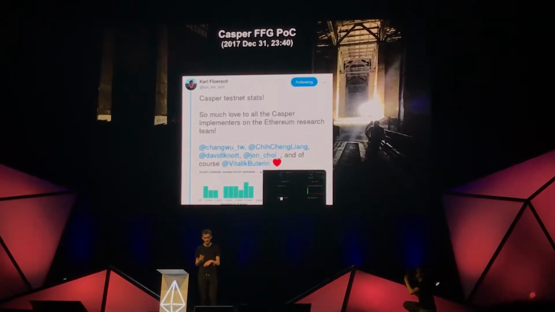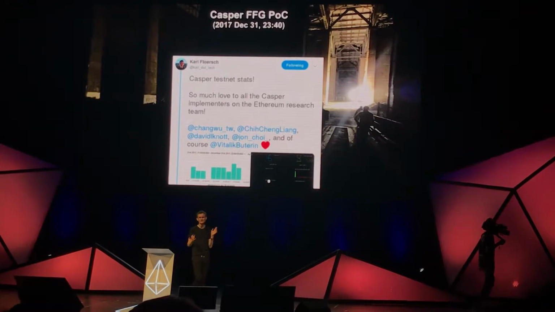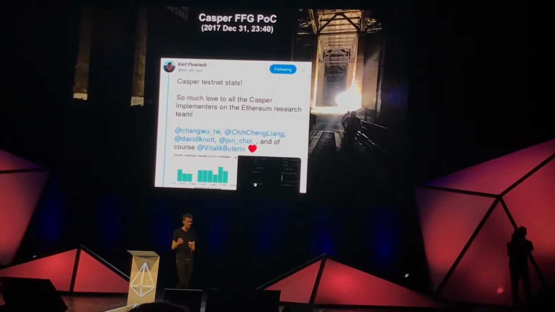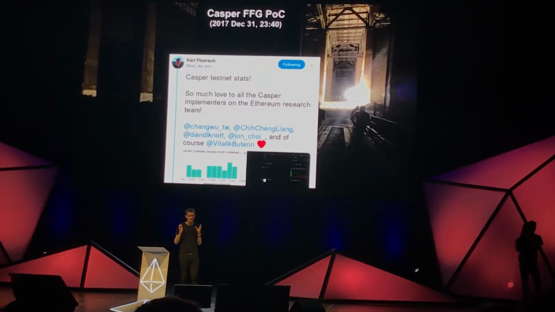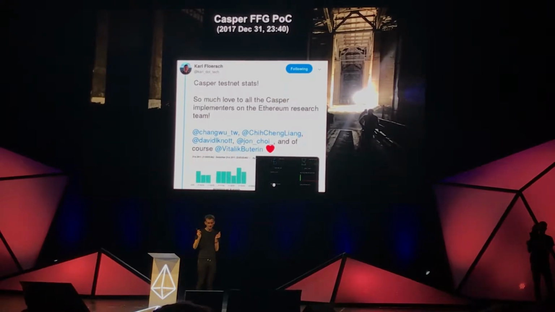So December 31st, 2017, 2340 Bangkok time, because we happened to be in Thailand at the time. Basically what happened here is we pretty much managed to nail down what the spec of a version of hybrid proof of stake would look like.